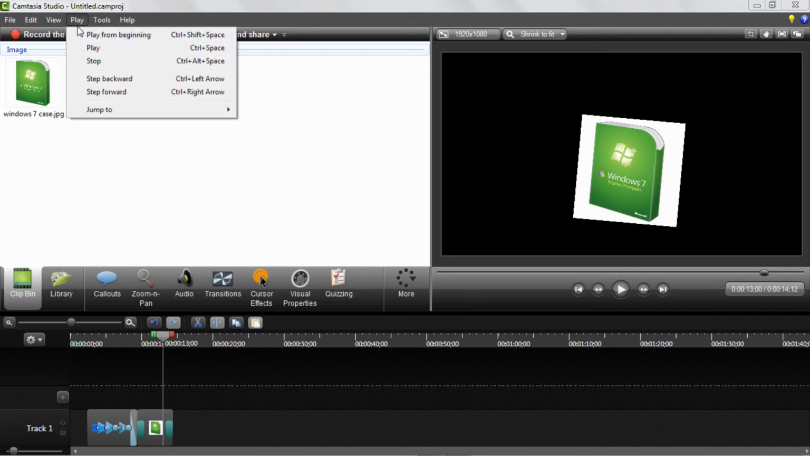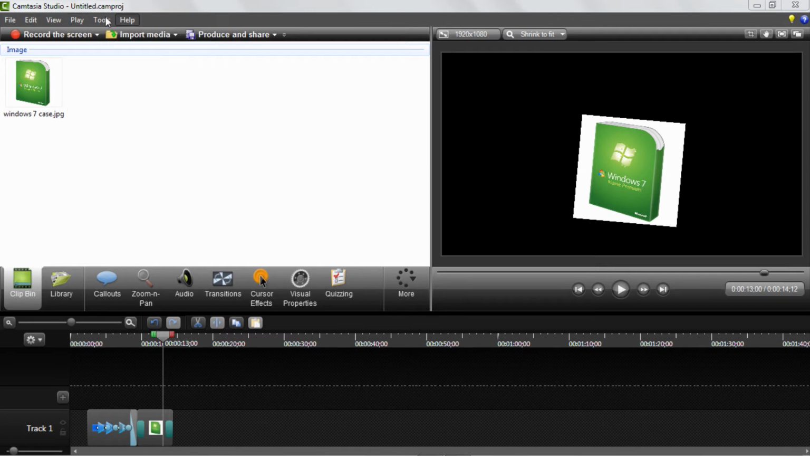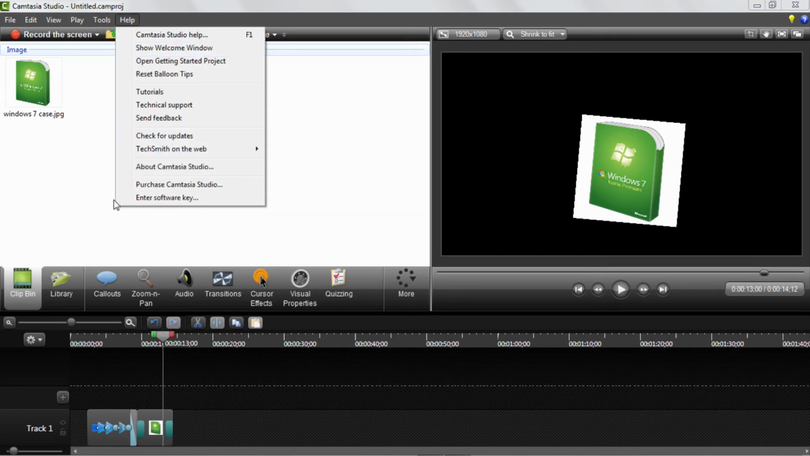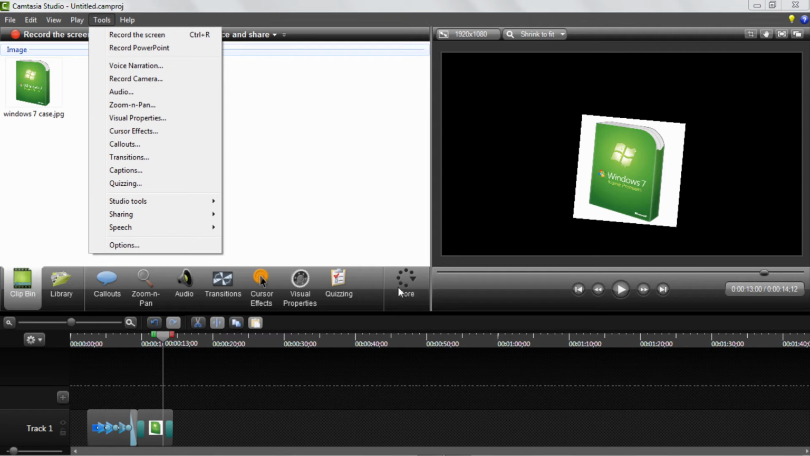You can play from beginning, which you can just do with Control Shift Space as well. Jump to a certain part, beginning and previous clip. All this stuff. Under tools, you have record the screen. All of these features are just in here. Not really of much use because they're much easier to access over here.